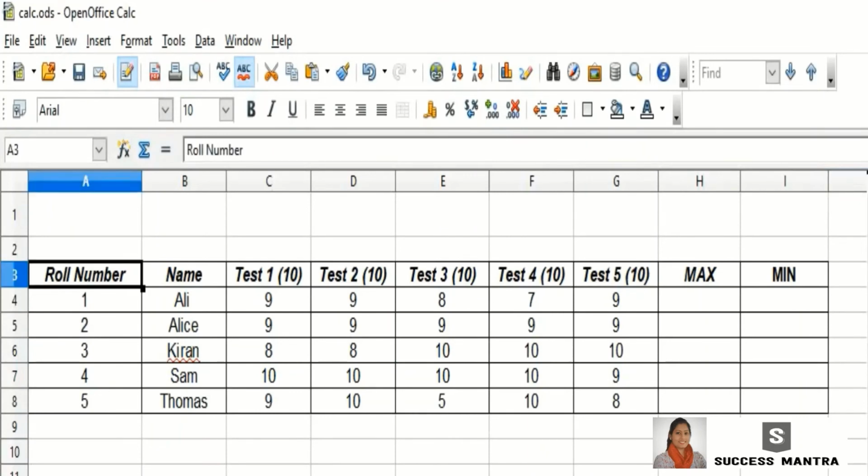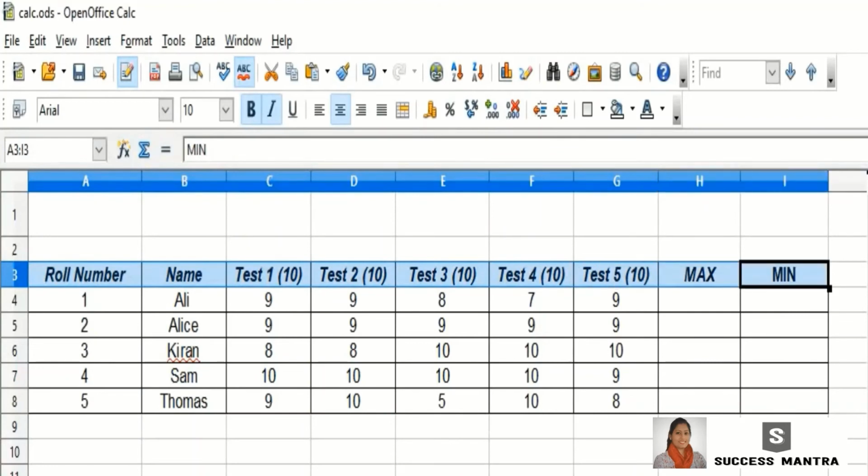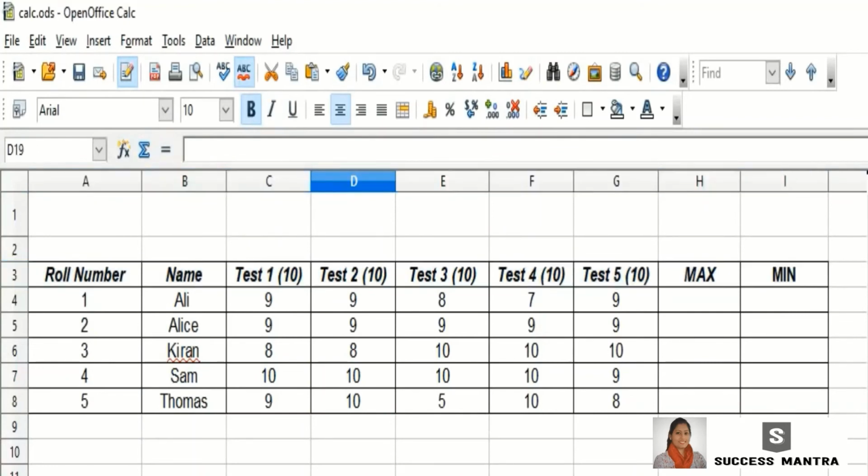Here I have created a small spreadsheet table for 5 students who have appeared for 5 test papers this month. I need to find what is the maximum mark he obtained from these 5 test papers and what is the minimum mark he obtained from these 5 test papers. So we have two functions here, max and minimum.